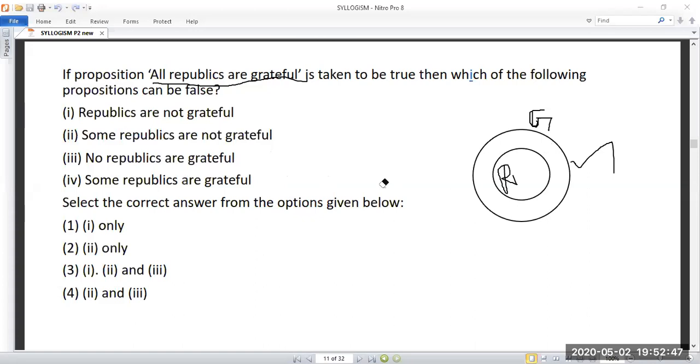Have you done? Have you completed anybody? So three. Some have given yes, three. So which is the right answer?